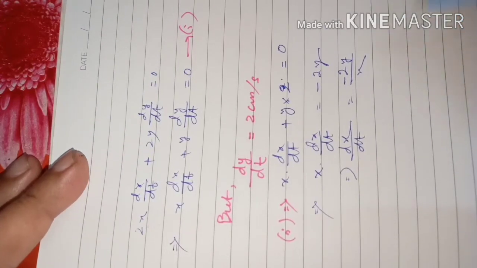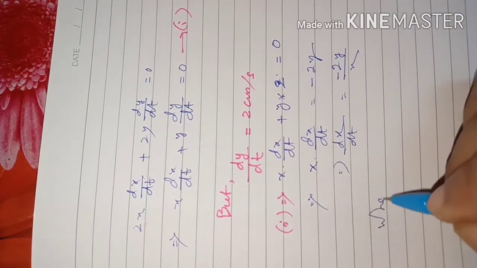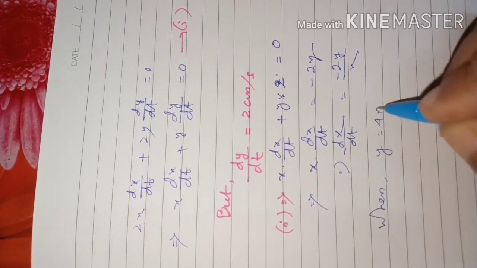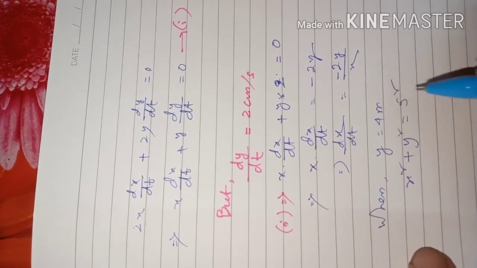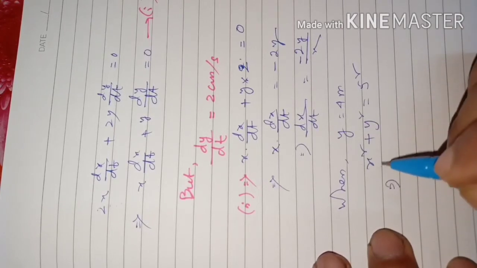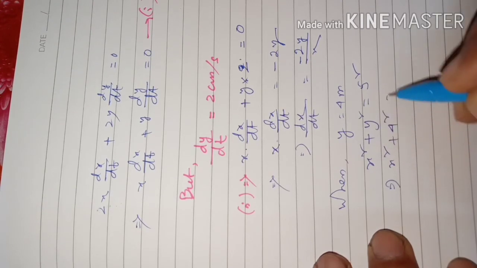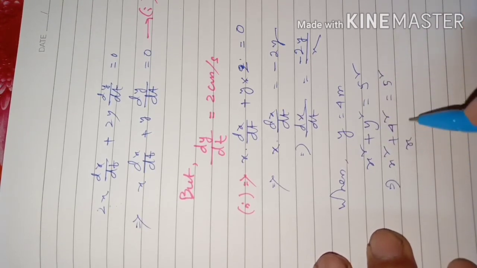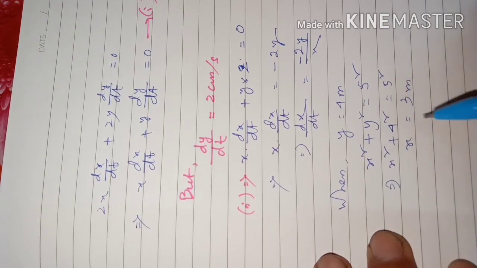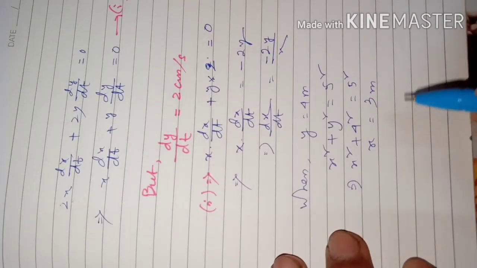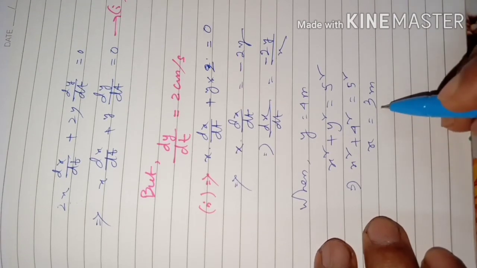Now the situation is that when y is equal to 4 meter, by using the relation x square plus y square equal to 5 square by Pythagoras theorem, we can get x also. X square plus 4 square is equal to 5 square. So from here x is equal to 3 meter. 25 minus 16 is 9, square root of 9 is 3, plus minus 3, but minus you cannot take because the height of the wall cannot be negative. So height of the wall is 3 meter.